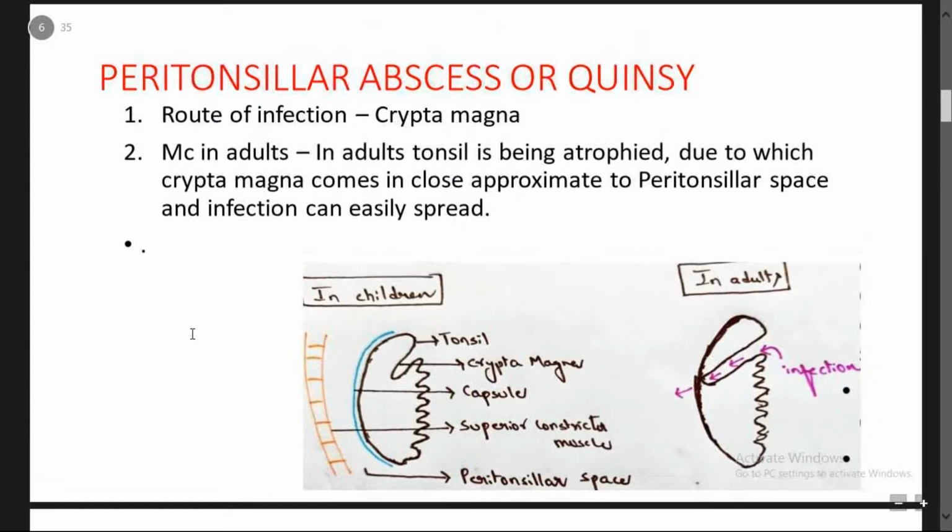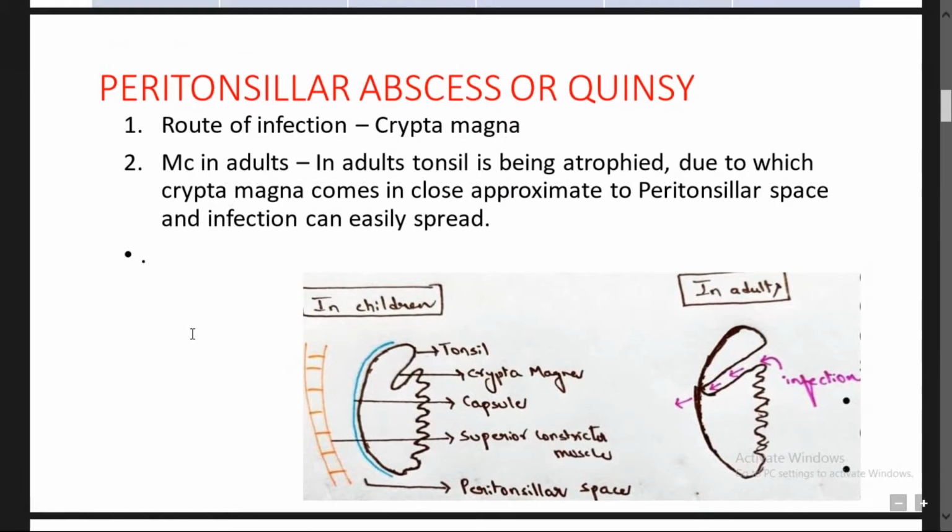Coming to the first pathology, peritonsillar abscess, also known as quinsy. The route of infection is the crypta magna, which is nothing but the deepest part of one of the crypts. The infection spreads from the crypta magna into the peritonsillar space and forms an abscess.